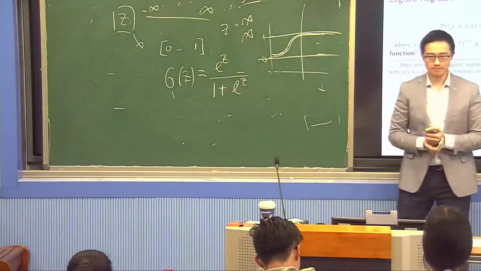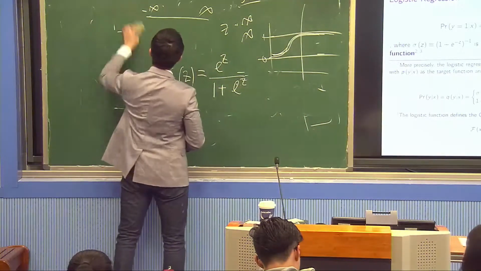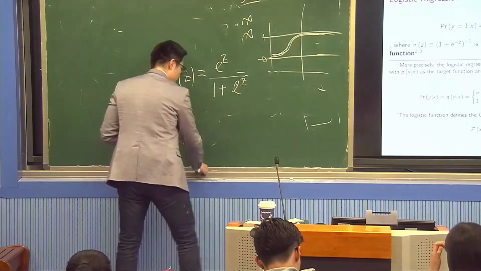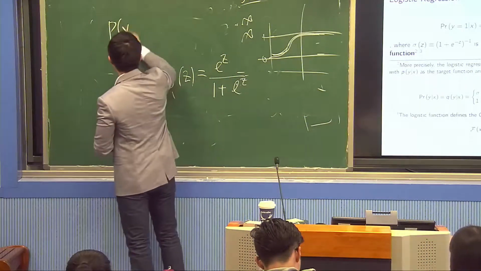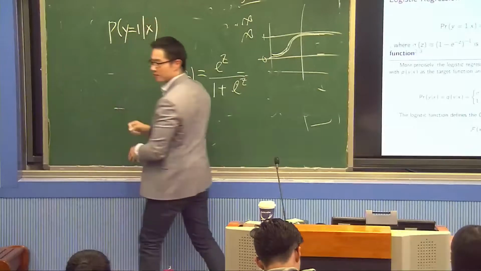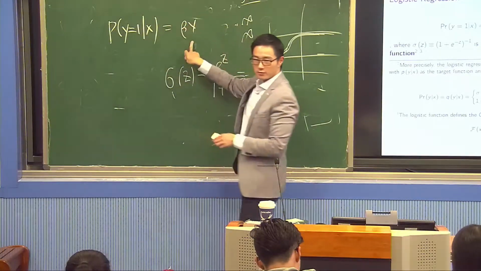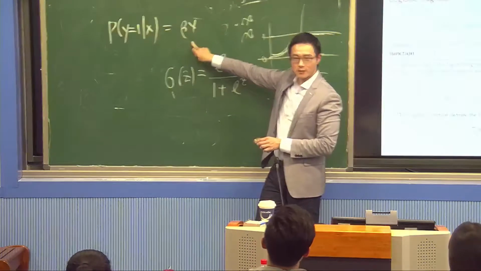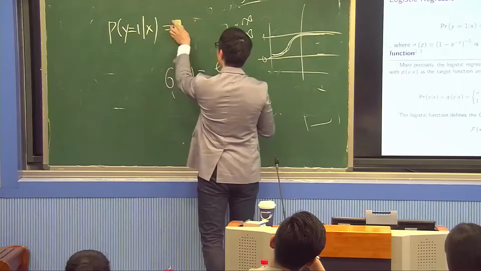Now, in reality, this is what we do. I'm going to say the probability of y equal to 1 given x. Now, this is a linear model, a linear regression equal to beta x. I'm not going to say that. I'm going to say this probability is equal to not beta x anymore, because I want it to be between 0 and 1.